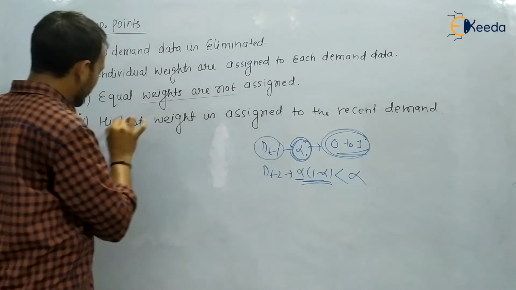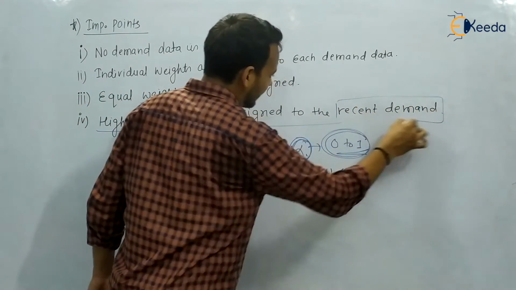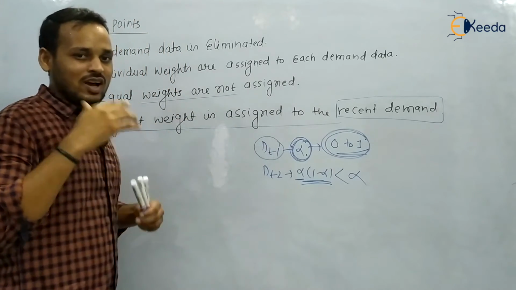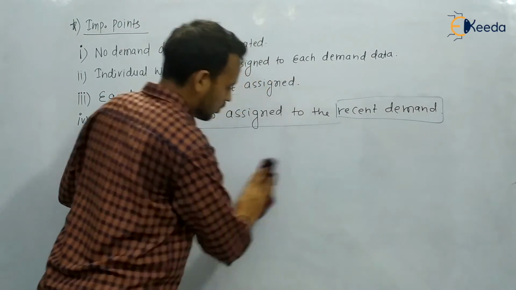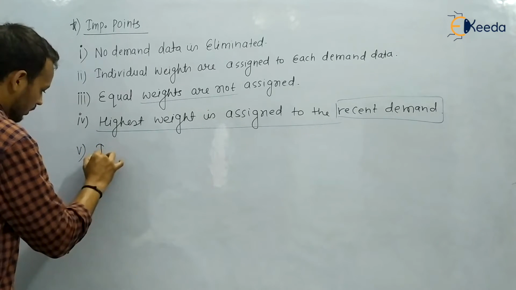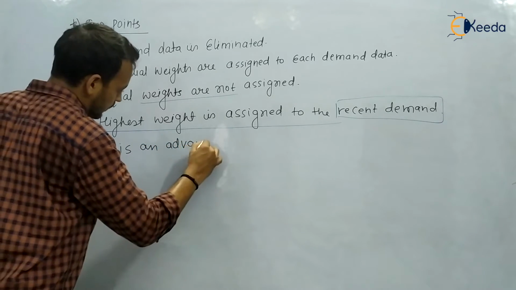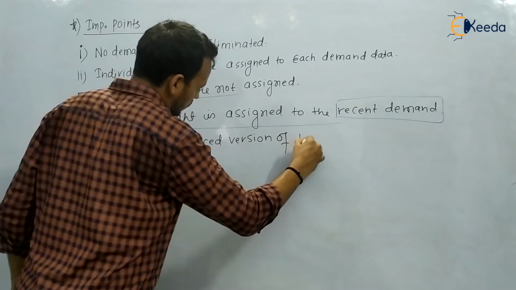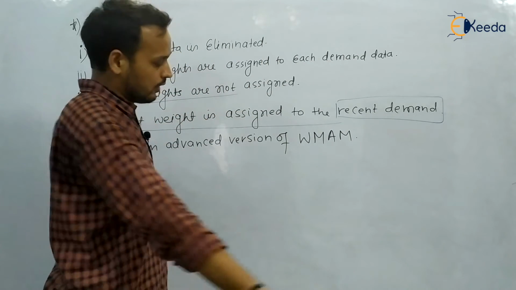That is good. And we can also say that the highest weight is assigned to the recent demand data, just like the case of the weighted moving average method. In that case also the highest weight was given to the recent one and the lowest weight was given to the oldest one. So we can also say that it is a special case, or an advanced version, of weighted moving average.